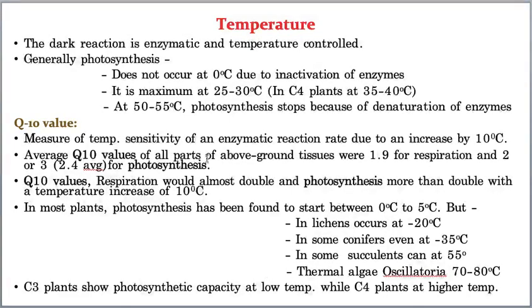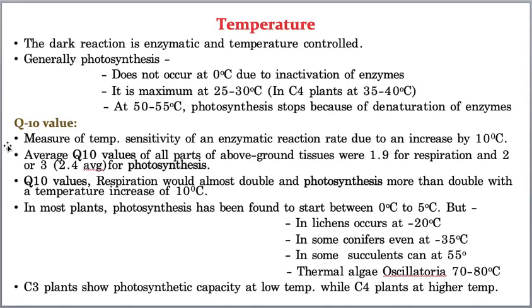Now generally photosynthesis does not occur at 0 degrees centigrade because the enzymes become inactive, whereas the maximum rate requires 25 to 30 degrees centigrade, and in C4 plants 35 to 40 degrees centigrade. If the temperature is more, 50-55 degrees centigrade, then obviously photosynthesis will stop, because the chlorophyll gets denatured and the enzymes are also denatured.